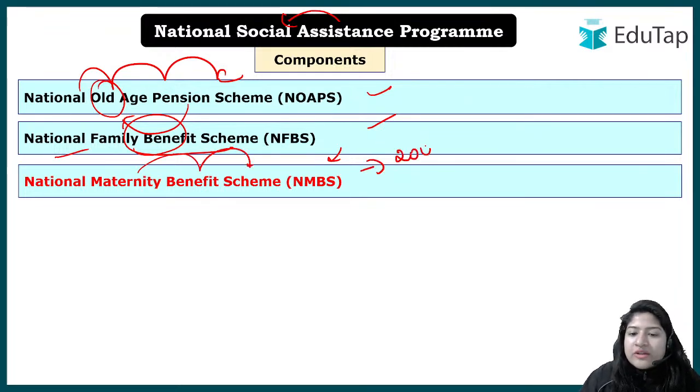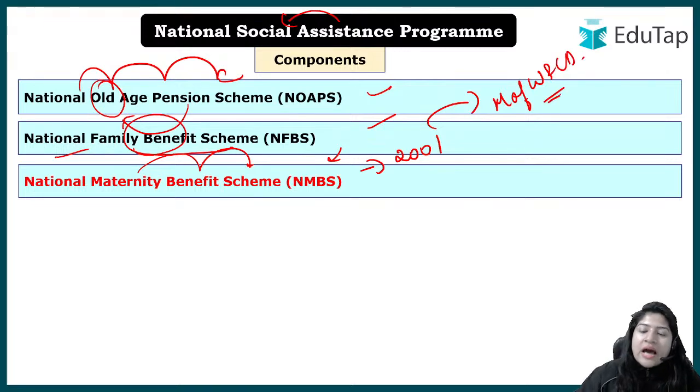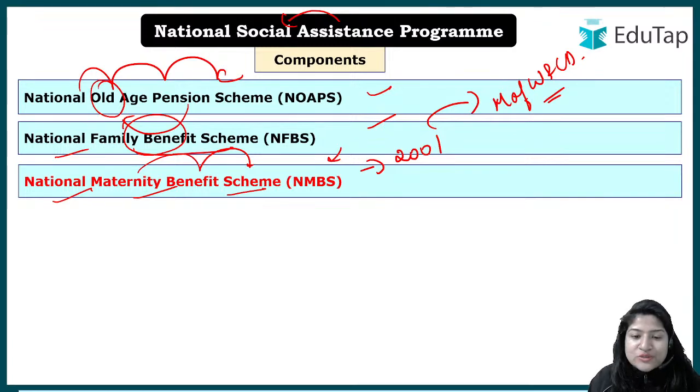However, in 2001 this particular component was transferred to the Ministry of Women and Child Development. ठीक है, आपका जो है मिनिस्ट्री ऑफ विमेन एंड चाइल्ड डेवलपमेंट में ये ट्रांसफर हो गया था. ठीक है, तो National Maternity Benefit Scheme is now not the part of the National Social Assistance Program. ठीक है, I hope you have this clarity now. Initially there were three schemes, but now फिर उसके बाद क्या हुआ, 2001 में एक शिफ्ट हो गई. बट देर आर ओवरऑल 5 कॉम्पोनेंट्स. व्हाट आर द रेस्ट 2?